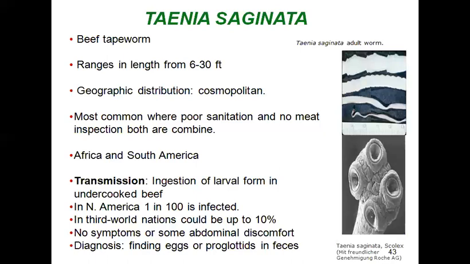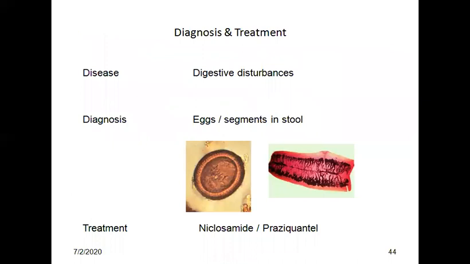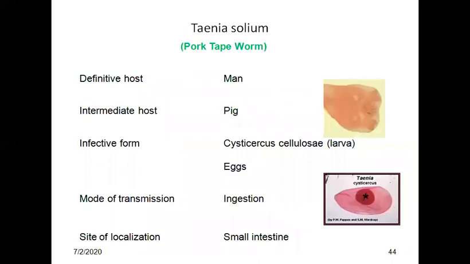In North America, 1 in 100 is infected; in third world nations, it could be up to 10%. There are no symptoms, or some abdominal discomfort. Diagnosis: finding of eggs and proglottids in the feces. The disease causes digestive disturbances. Treatment: niclosamide and praziquantel.